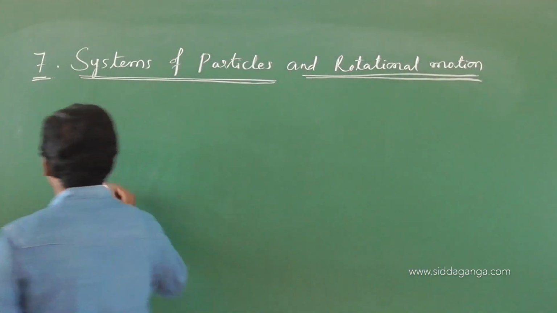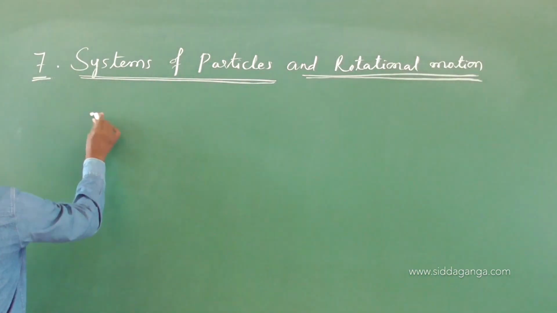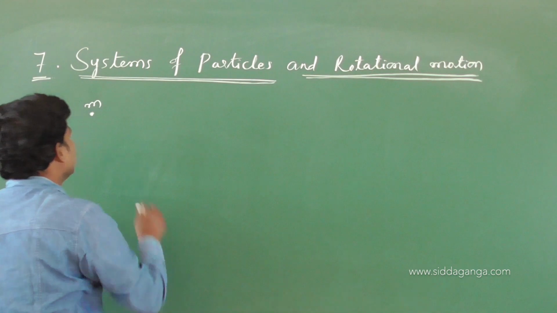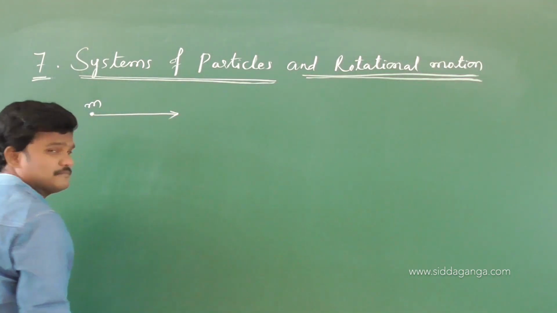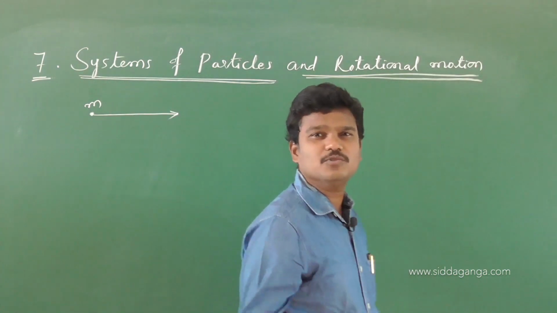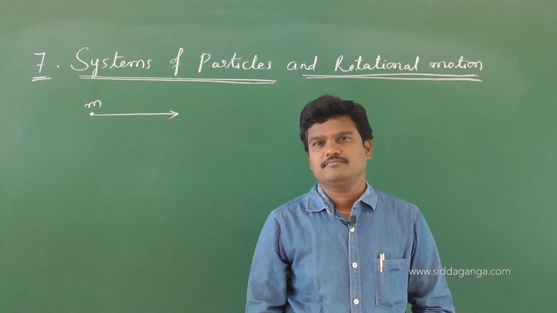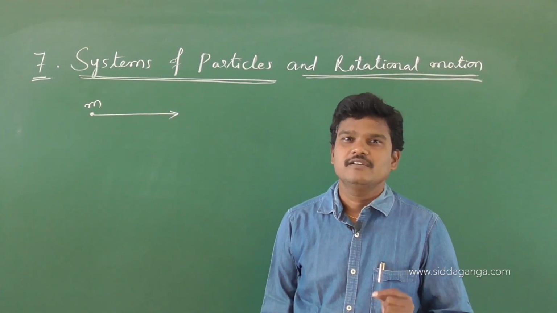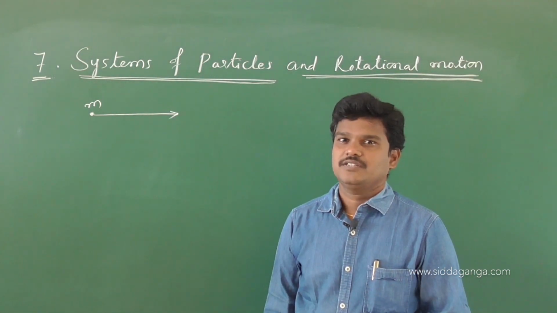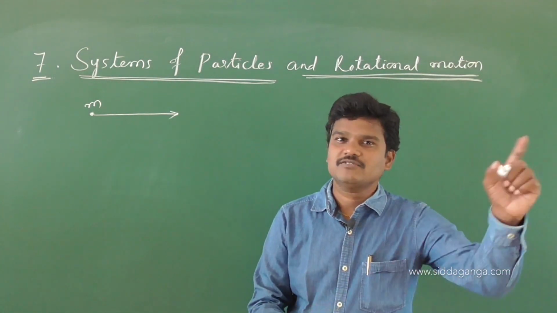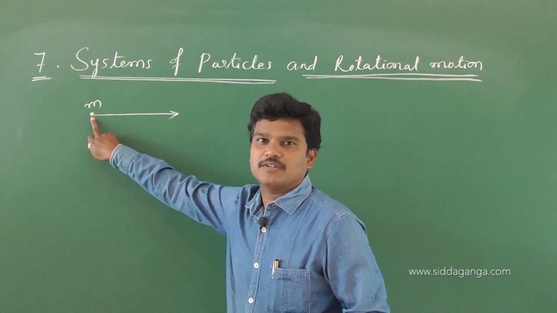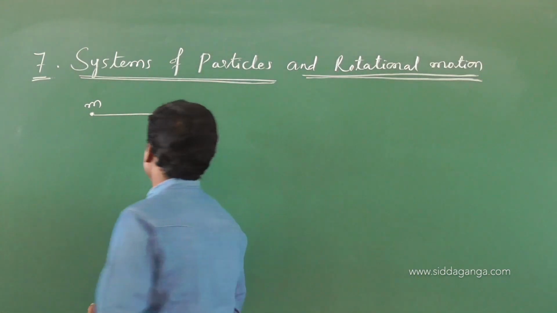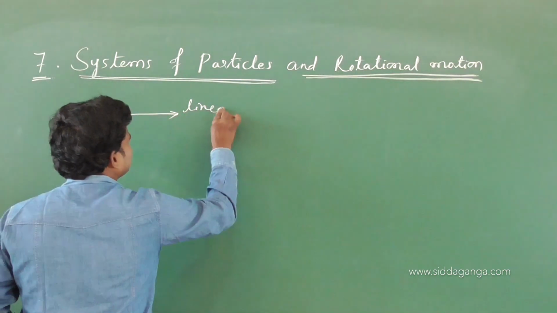See, so far you know point mass. For example, see, this is the point mass m, and this mass, if it moves along a straight line, okay, let us suppose car is moving along a straight road, and this m is the mass of a car. What is this m? m is the mass of a car. See, in previous chapters, in place of car, we represented like this one. So, if it is moving along a straight line path, then that motion we can call it as linear motion.